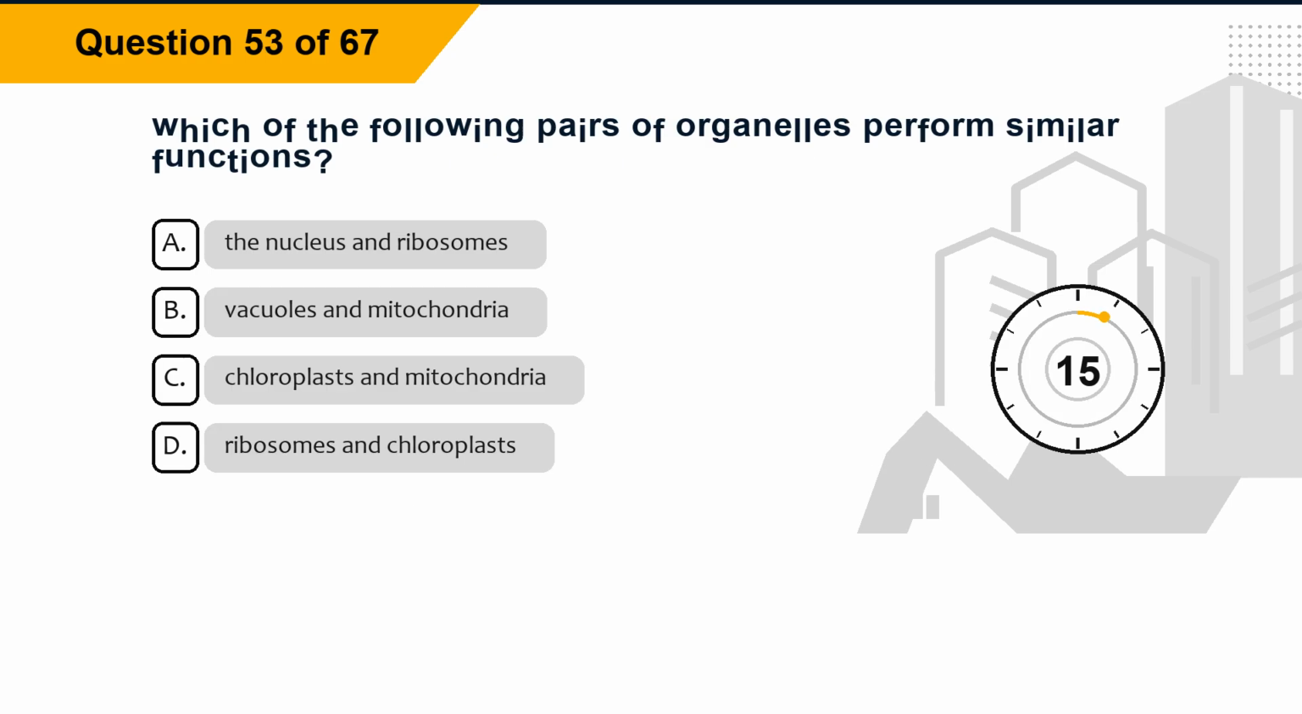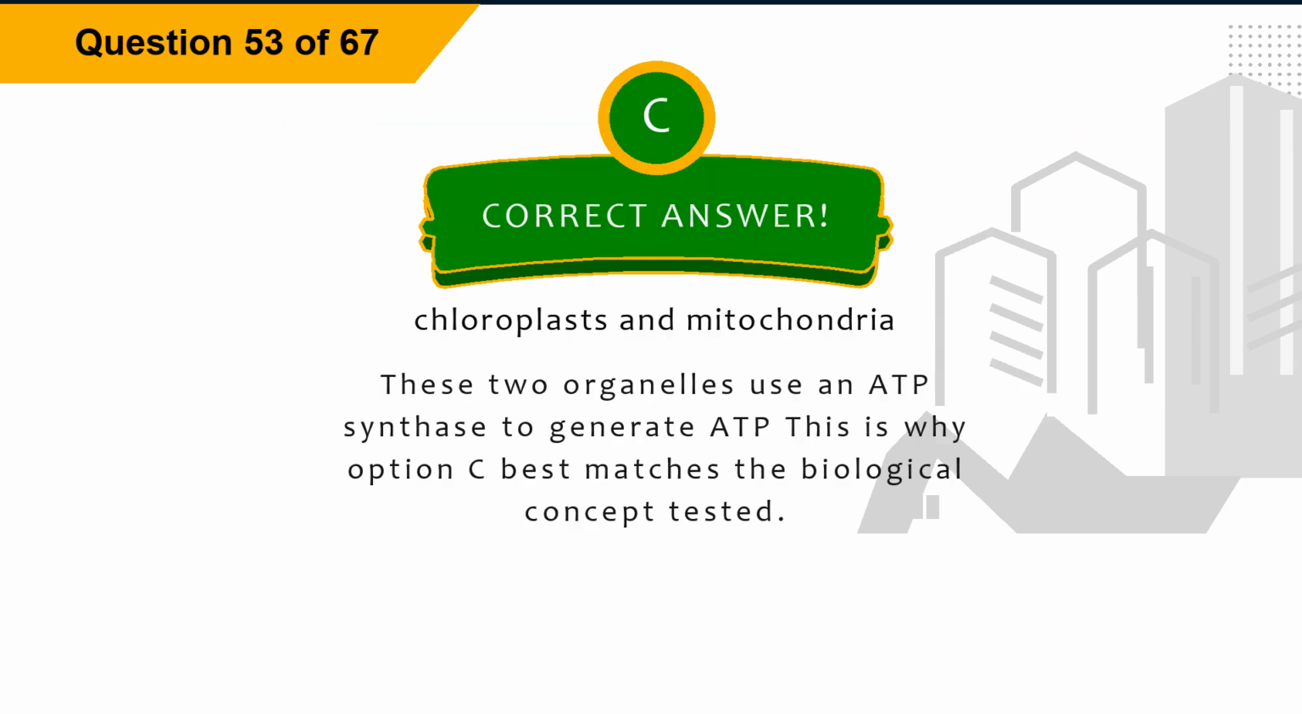Question 53. Which of the following pairs of organelles perform similar functions? Option A, the nucleus and ribosomes. Option B, vacuoles and mitochondria. Option C, chloroplasts and mitochondria. Option D, ribosomes and chloroplasts. The correct answer is option C, chloroplasts and mitochondria. Explanation: these two organelles use an ATP synthase to generate ATP. This is why option C best matches the biological concept tested.